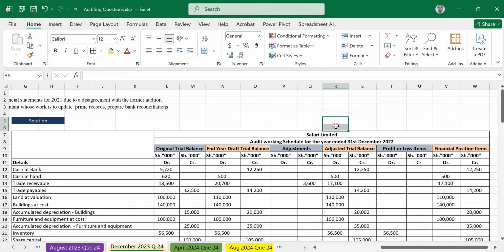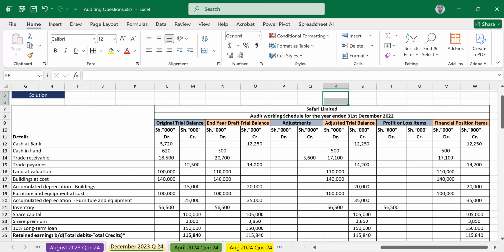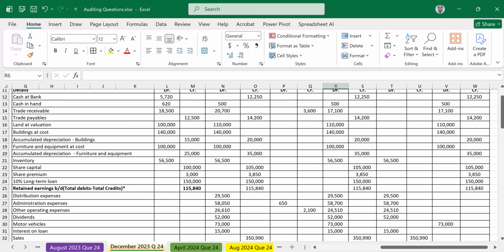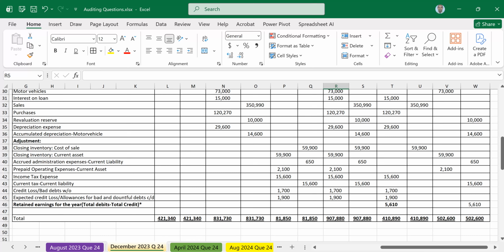The original end year draft adjustment, adjusted trial balance, profit or loss items, and also the financial position items, duly balanced, showing the retained earnings for the year and also totals for debit and credit. So see you in our next session.